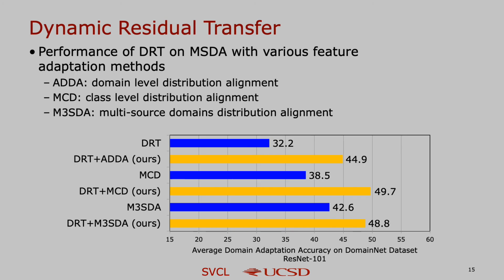Furthermore, I show the adaptation performance given by DRT when it is combined with different domain adaptation loss functions such as ADDA, MCD, and M3SDA. We can find that by adapting the model's parameters, the adaptation performance is substantially boosted on all domain alignment methods. One interesting thing is, in the supervised case, DRT only improves the average performance by 2%, but when it is applied on the domain adaptation problem, the margin becomes much larger. For instance, when DRT is combined with ADDA and MCD, the improvement is more than 10%.